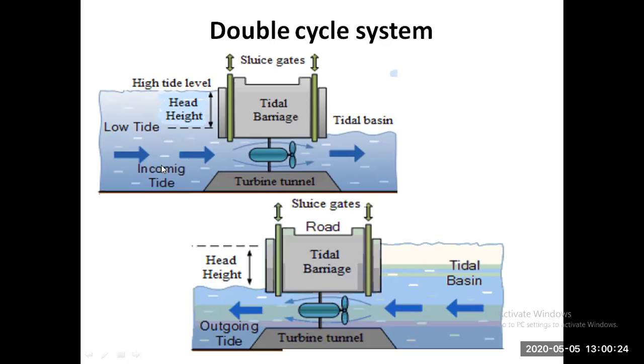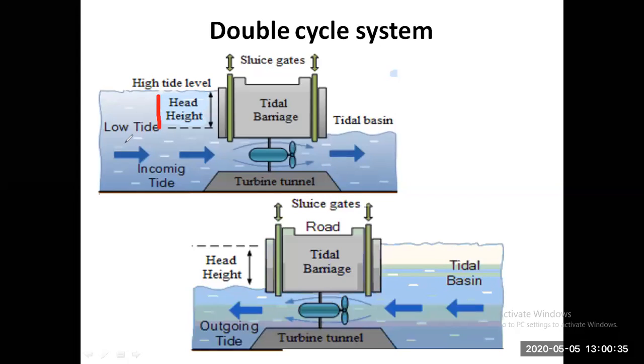This is the system during the high tide. The fluid is flowing with the opening of the sluice gate, the tidal barrage sluice gate, so water enters inside the tidal basin. This is called the tidal basin.